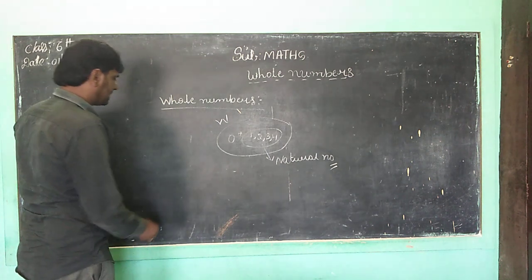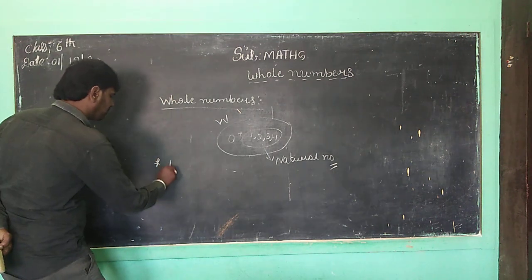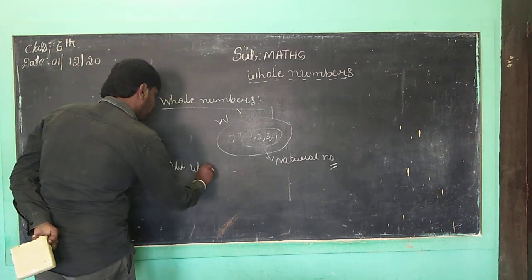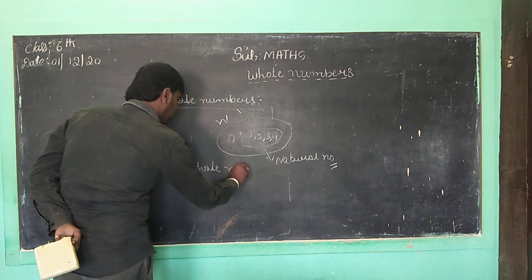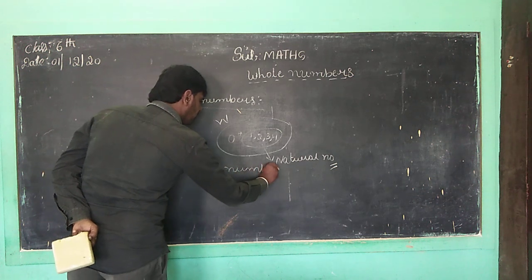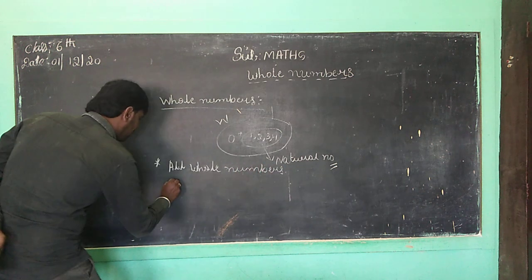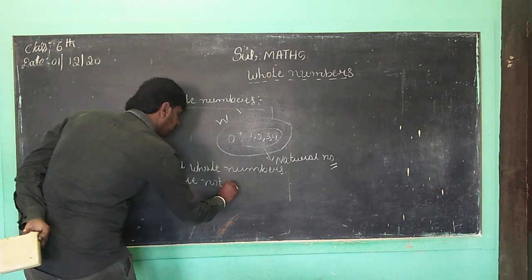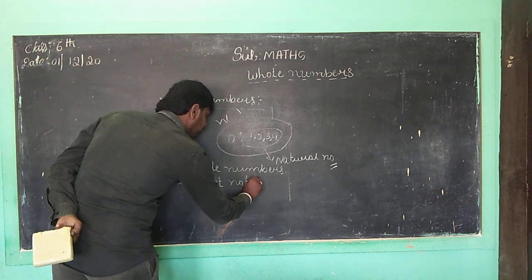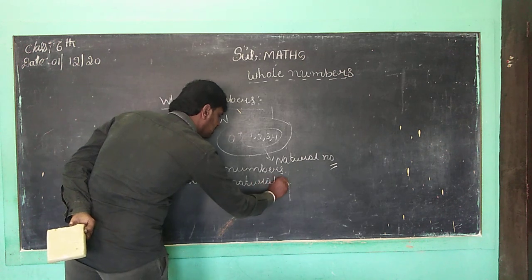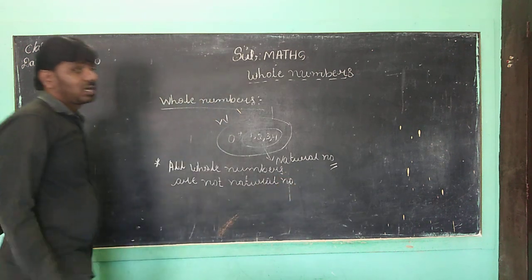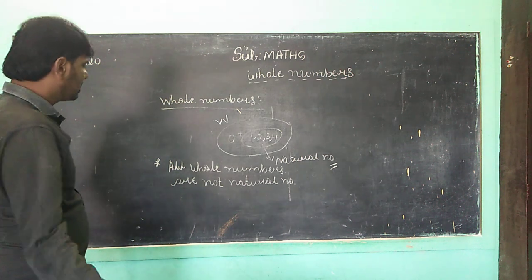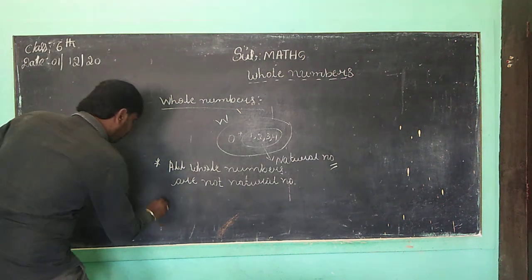You want to write the properties, children. What is that? All whole numbers are not natural numbers. But all natural numbers are whole numbers. There also is no largest whole number, children. There is no largest whole number.